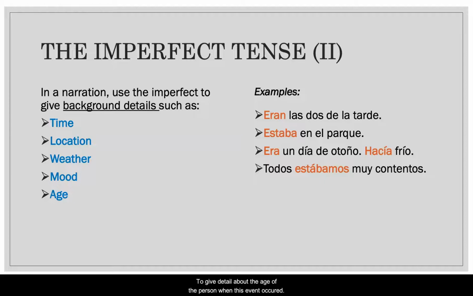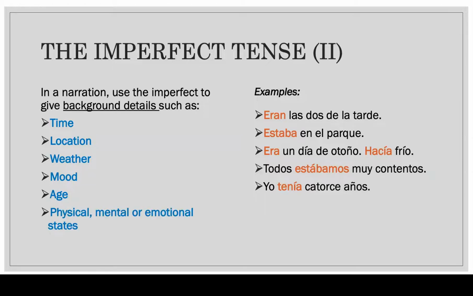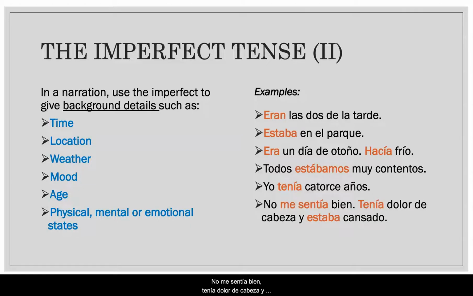To give detail about the age of the person when this event occurred. Yo tenía 14 años. I was 14 years old. Or to say the physical, mental, or emotional state at the time when this action occurred. No me sentía bien. Tenía dolor de cabeza y estaba cansado. I was not feeling well. I had a headache and I was tired.